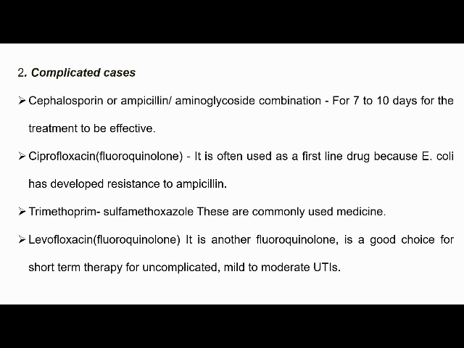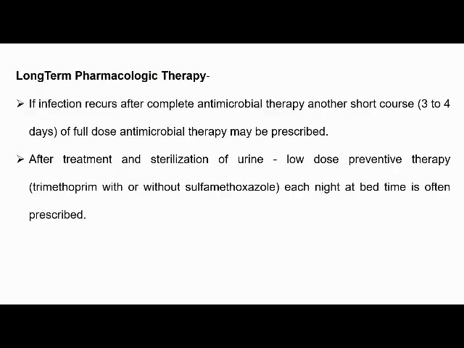The other drug of choice is levofloxacin, that is a fluoroquinolone. It is a good choice for short-term therapy for uncomplicated cases, that is mild to moderate urinary tract infections. Then long-term pharmacological therapy, that is, if the patient has recurrence.